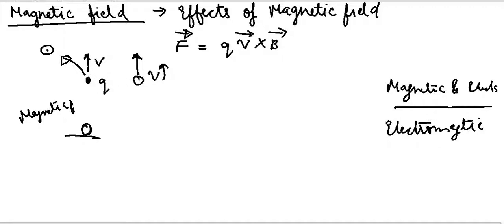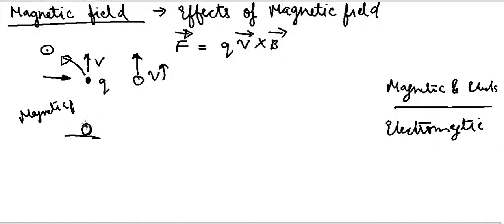So the only conclusion he will draw for why this charge is experiencing a force is that there is an electric field in the region. Therefore, the same electromagnetic field is there in the region.